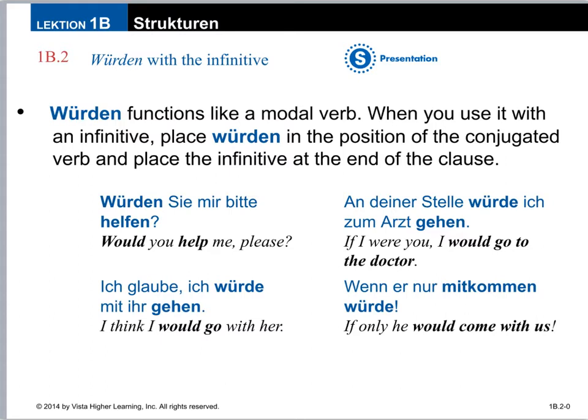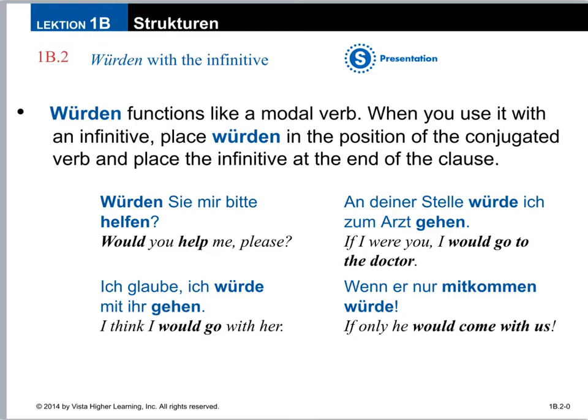So the examples here, würden Sie mir bitte helfen? Would you help me, please? It's the Sie formal, would you, and then helfen at the end. To the right, an deiner Stelle, if I were you. And then second position is the verb, so würde ich zum Arzt gehen. So I would go to the doctor. The would comes first and go is at the very end and it's not conjugated. Ich glaube, I think. Ich würde mit ihr gehen. I would go with her. So ich würde, you're conjugating würde with gehen at the end.